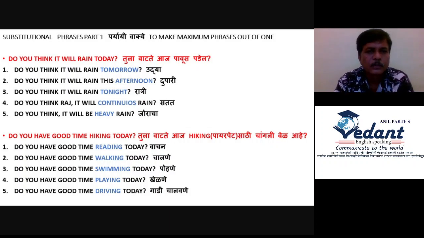So we have chosen one sentence, one phrase, and you can see how we have made 2 to 5 phrases out of one. Just see on screen. I have selected one phrase. Do you think it will rain today? तुला वाटते आज पाऊस पडेल? Do you think it will rain today? So we have prepared 5 phrases from the word rain.